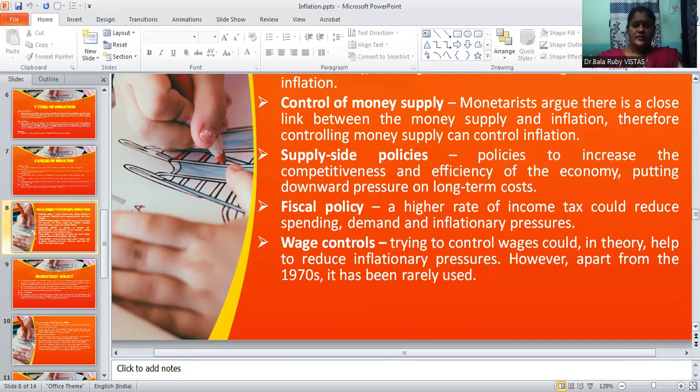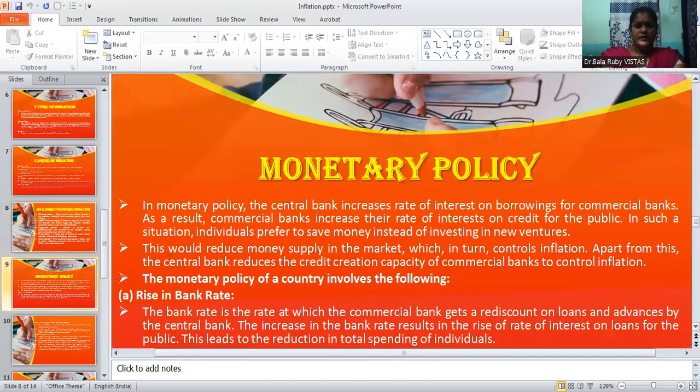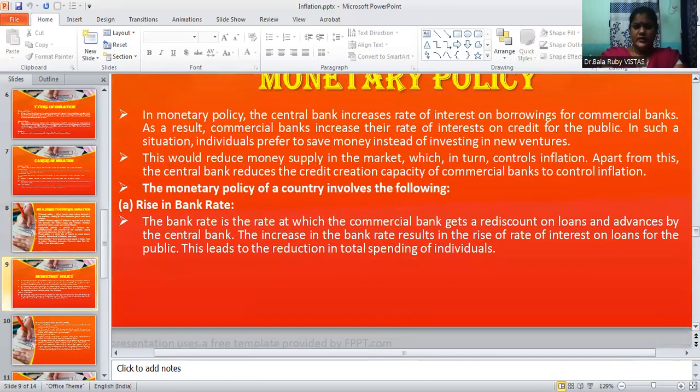Then the last measure is wage control. Trying to control wages could in theory help to reduce inflationary pressures. However, apart from the 1970s, it has been rarely used. So these are the different ways to control inflation.